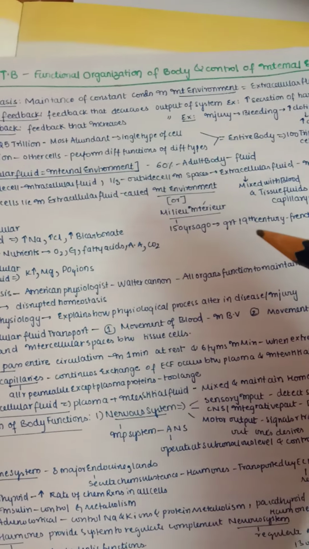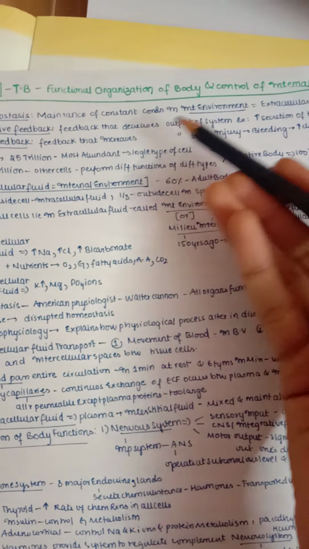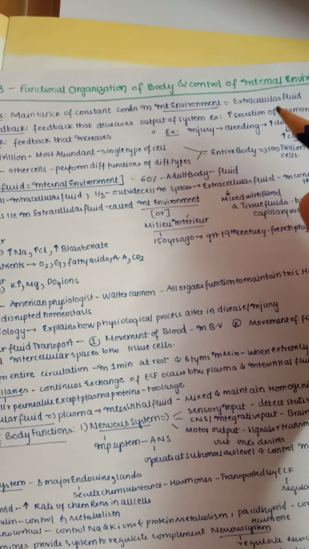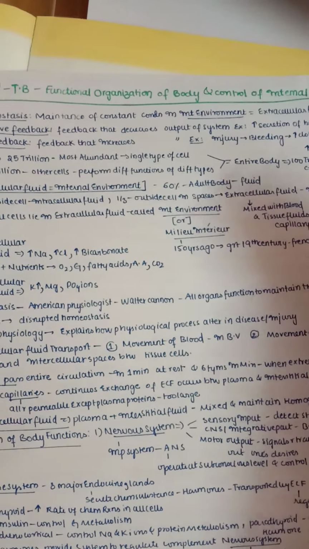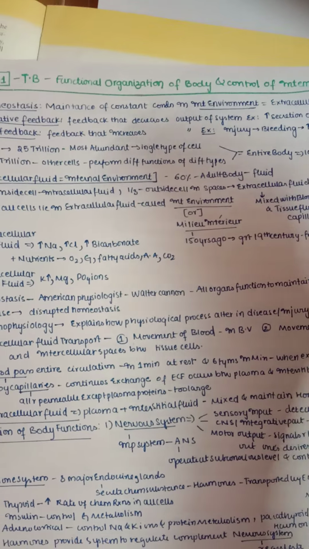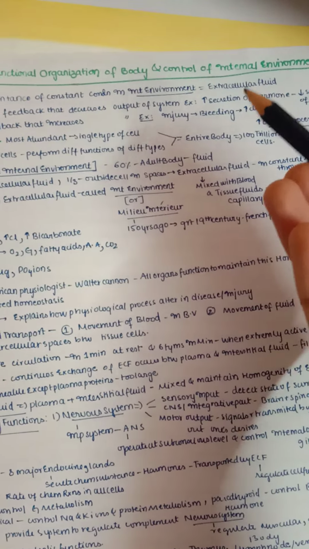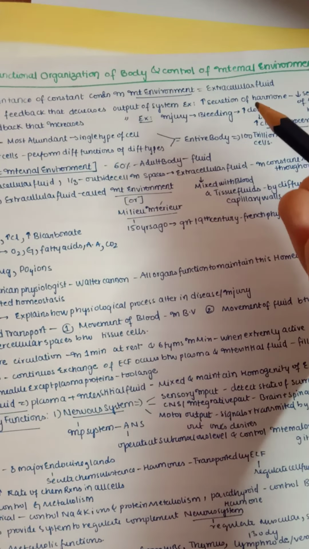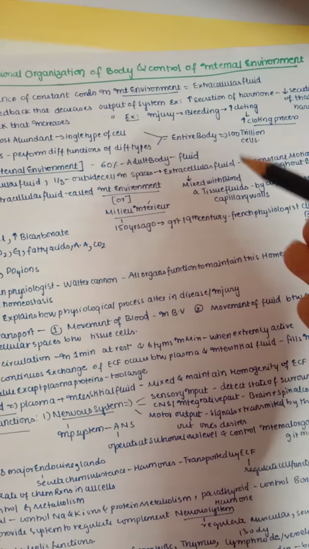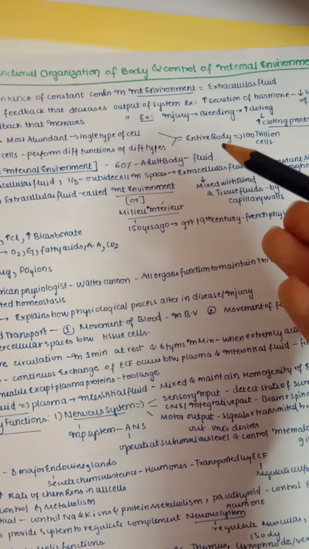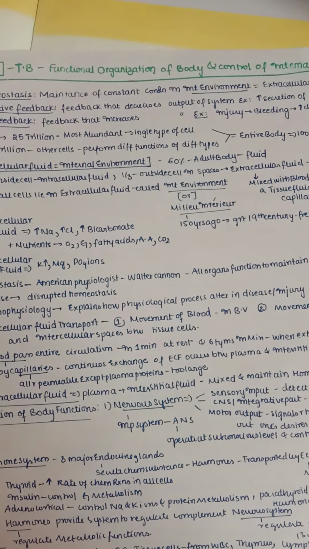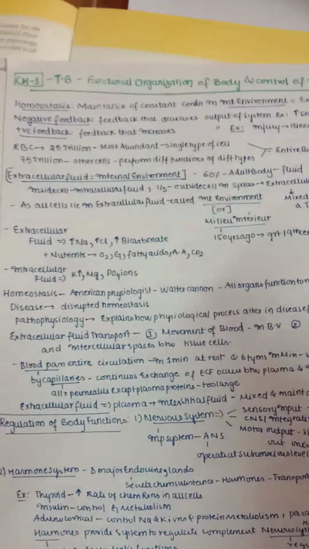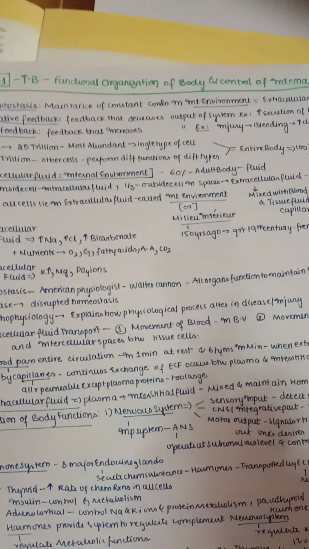So why are we saying to maintain a constant environment in the extracellular fluid? Because almost every cell in our body is floating in our extracellular fluid. Even in our extracellular fluid, we have interstitial fluid, we also have plasma and also our blood. Whatever this fluid is, first if it is constant, because all the cells lie in it, then we can say our body is healthy and everything is in constancy. So this is what is mainly meant by homeostasis.